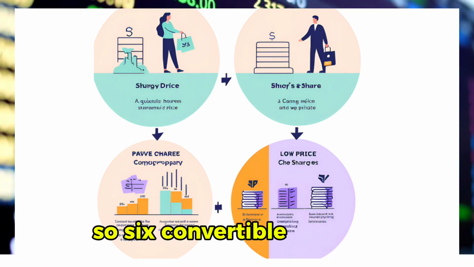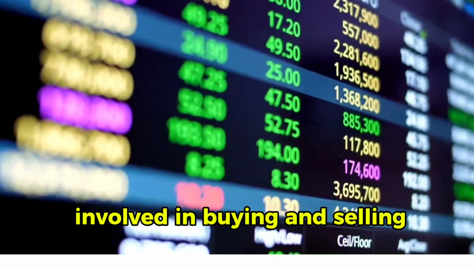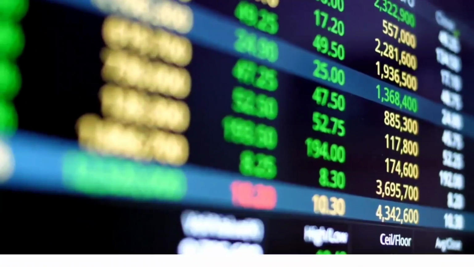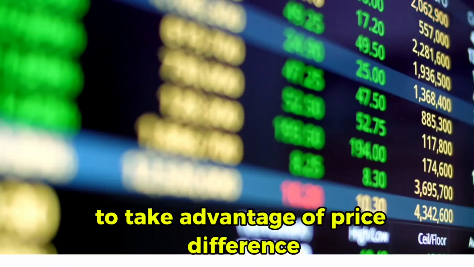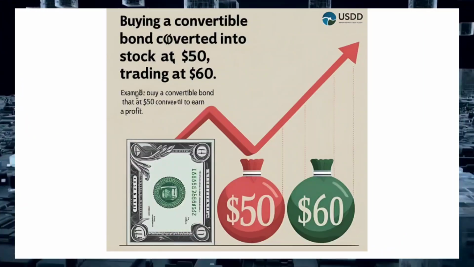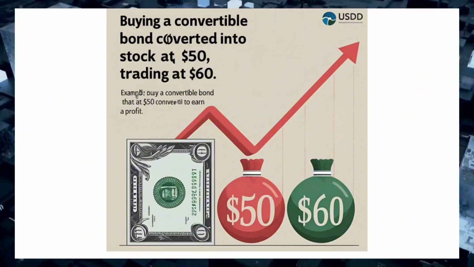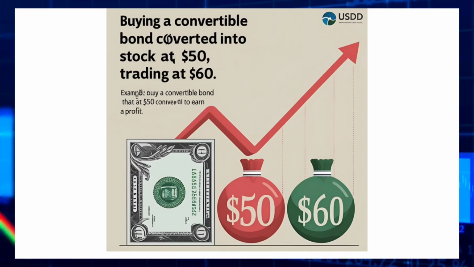So 6. Convertible arbitrage. Convertible arbitrage involves buying and selling convertible bonds and the underlying stock to take advantage of price differences. Example, buying convertible bonds that can convert into stock at $50 while the stock is trading at $60 and selling the stock to earn profit.